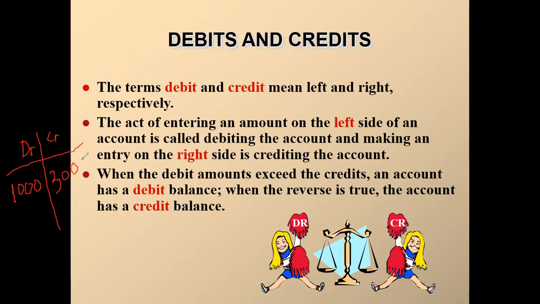Now, same amount. Here you see, here is the case. Now which side is bigger? The right hand side, or credit side, is bigger, right? How much bigger? 2000. So we'll call this case a credit balance of 2000 taka.